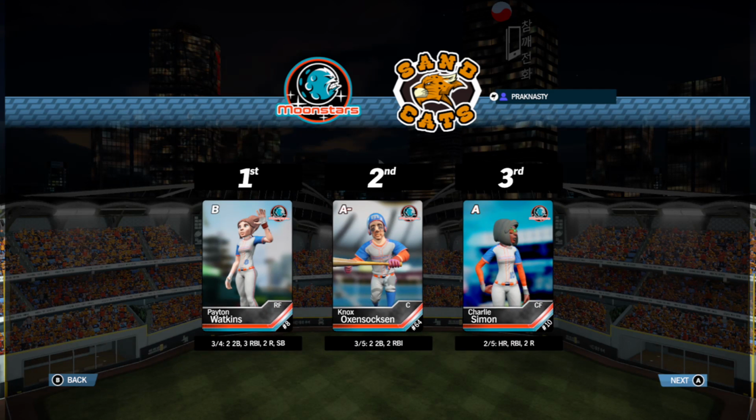Watkins, 3 for 4 day, 2 doubles, 3 RBIs, 2 runs scored, stolen base. Oxen Sox is the runner-up with 2 doubles himself with 2 RBIs, and Simon the solo homer.